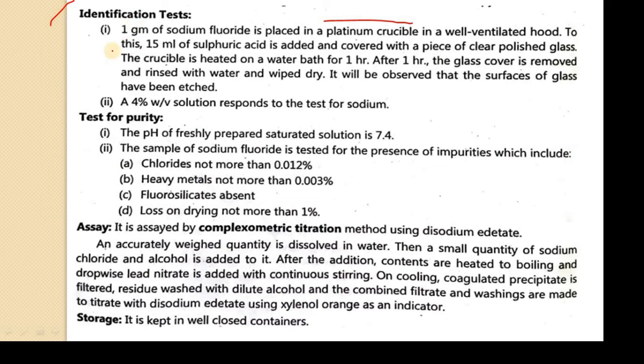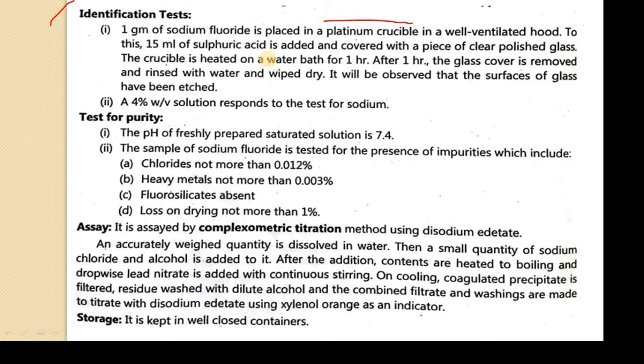Like a fumigation hood, if you provide good ventilation, you can use it as a ventilated hood. To this you have to add 15 ml of sulfuric acid and cover with a piece of clear polished glass. Then the crucible is heated on a water bath for 1 hour.